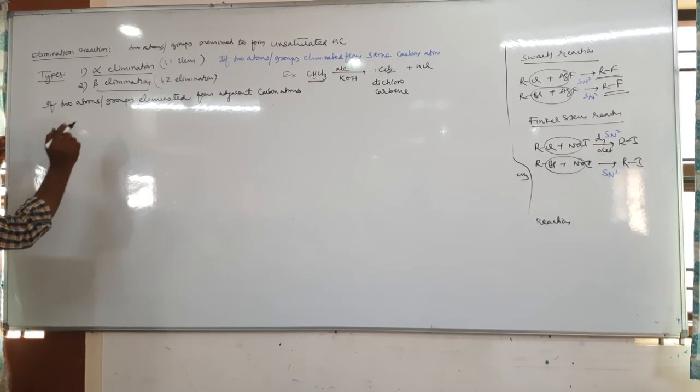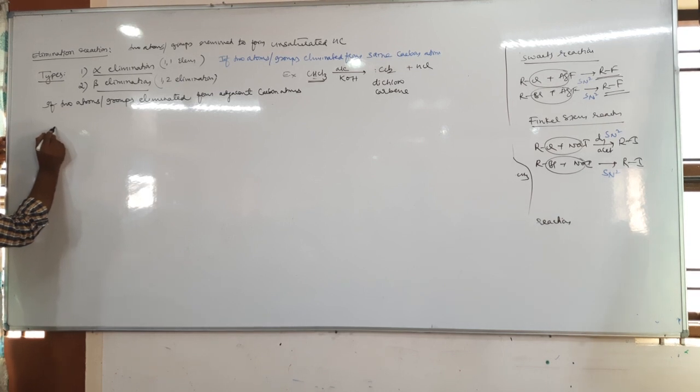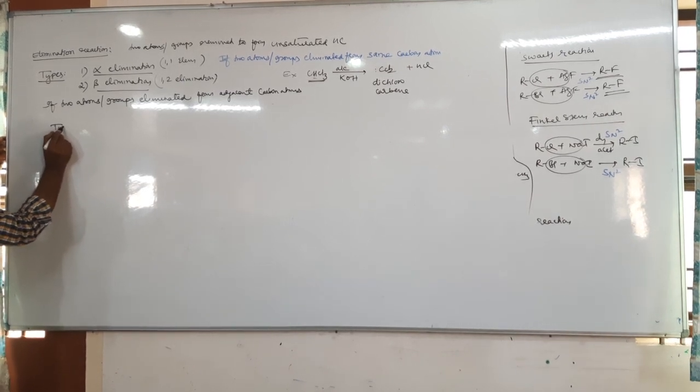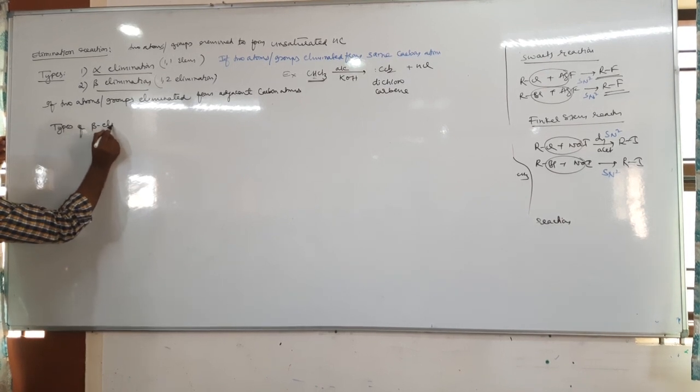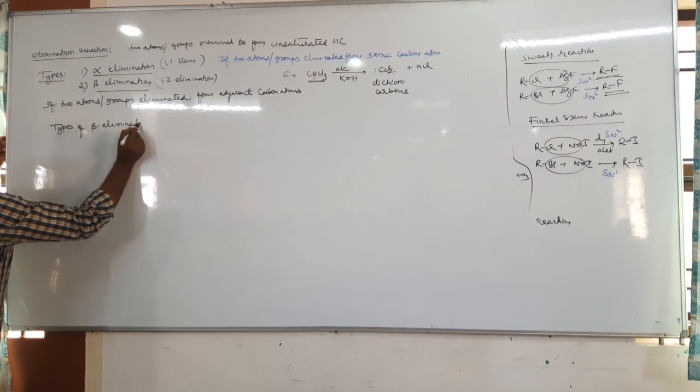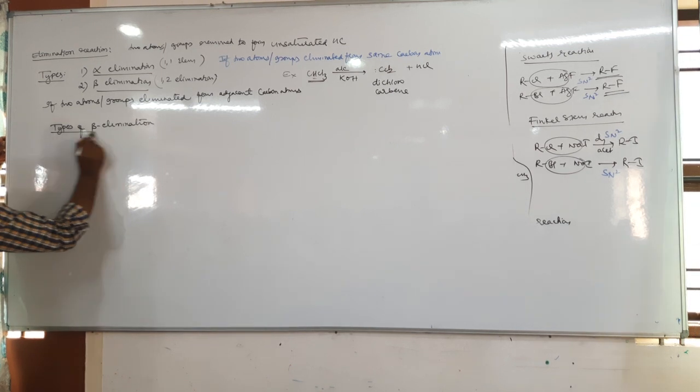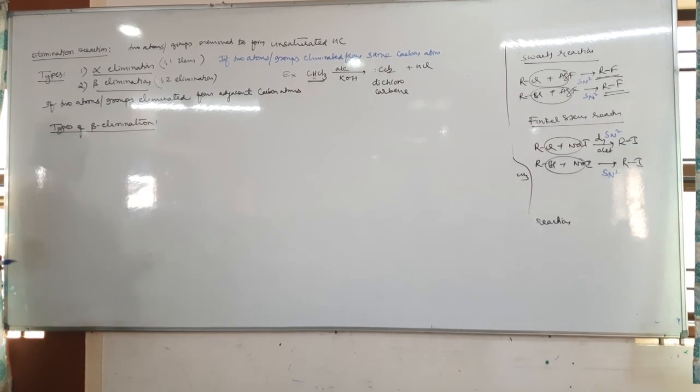Beta elimination is further classified into three types. Types of beta elimination. It is of three types.